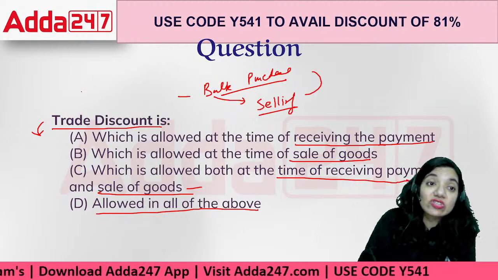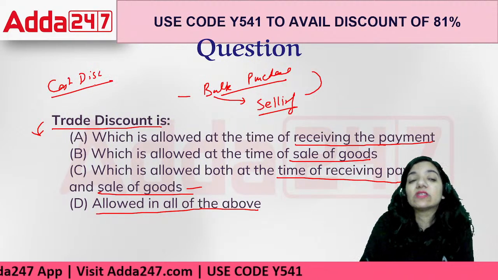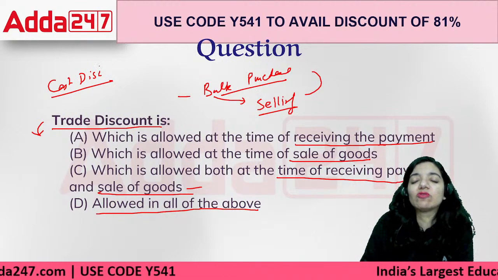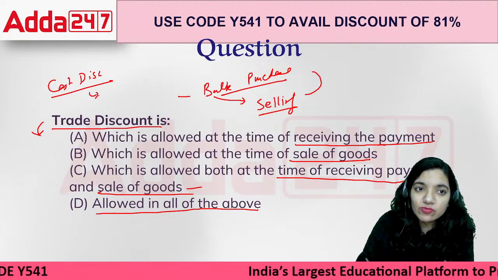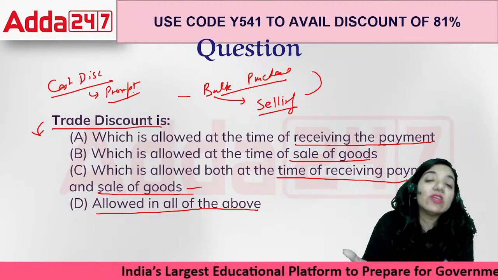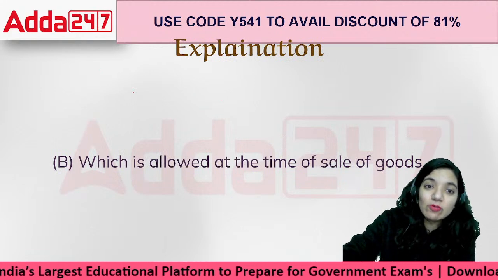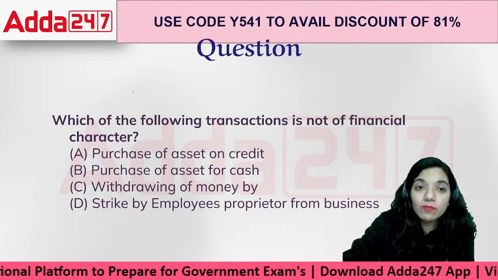When we talk about cash discounts, it's there because we are purchasing something based upon what? Cash discount is the discount which is based upon the fact that you are making a prompt payment, or payment before time. So we'll be rewarding you with that. That is something which we call the trade discount, right? Which is allowed at the time of sale of goods, either sale or purchase.